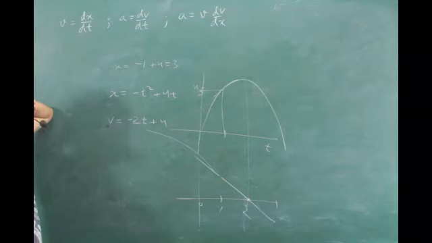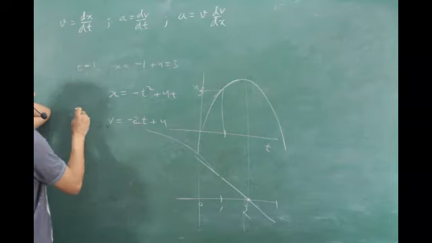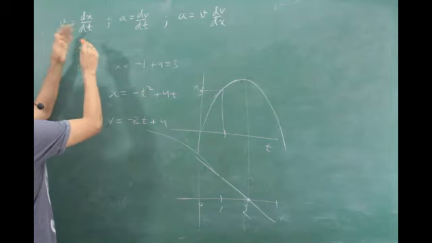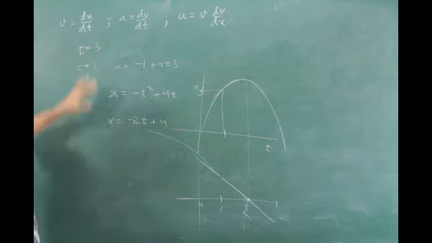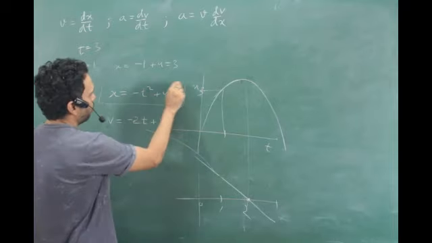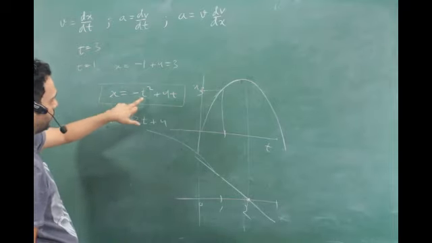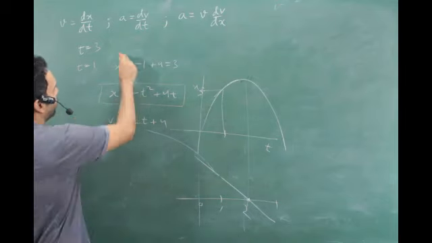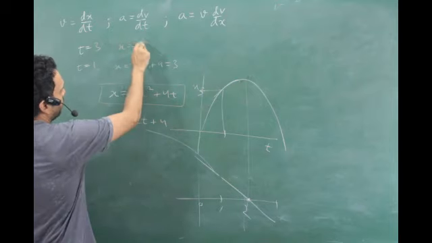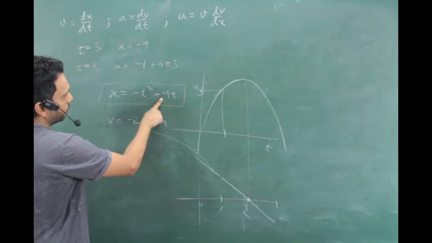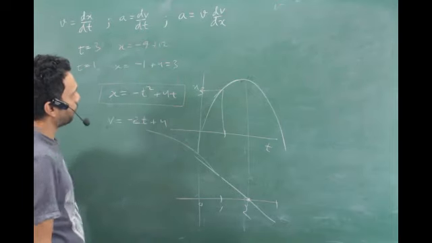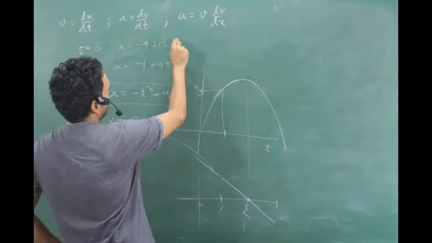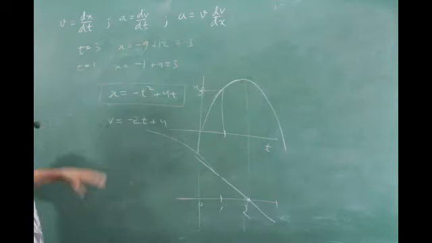If I asked you what is the distance covered in t is equal to 3 seconds, see the mistake you are going to do. You want t as 3, you want the distance. You will put 3 over here and what do you get? X is equal to minus 9 plus 12. How much is that? 3. In 3 seconds, has it covered 3 distance? No, it is not.